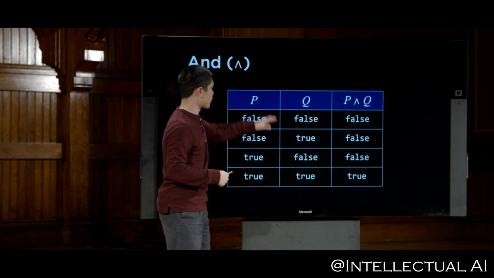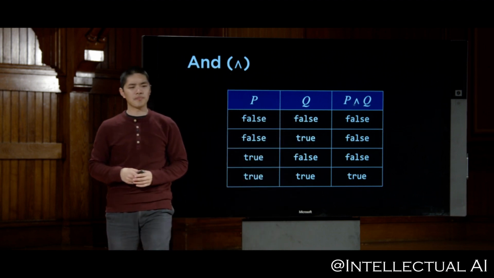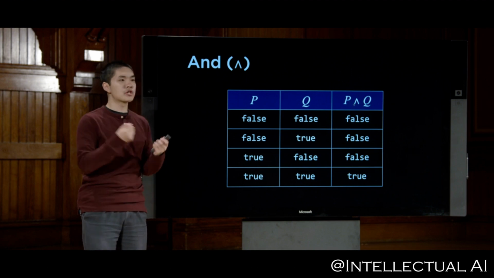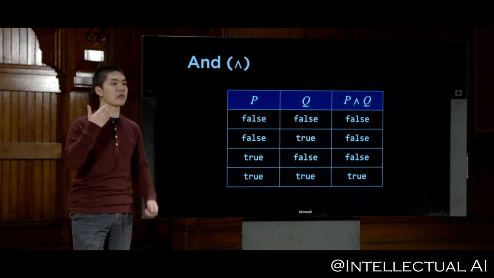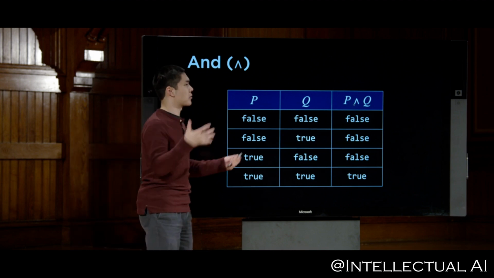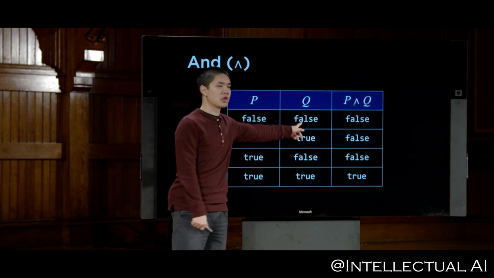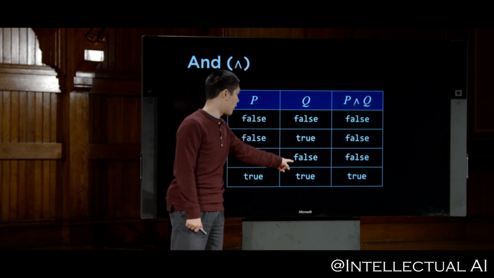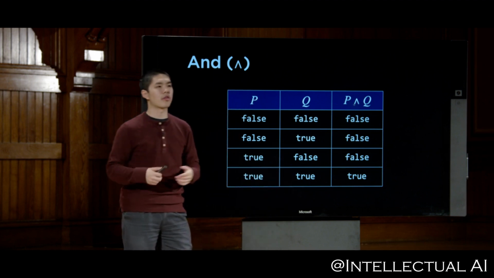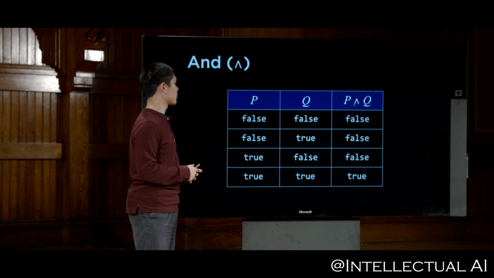And so here's what that truth table looks like. This time we have 2 variables, P and Q. When we have 2 variables, each of which can be in 2 possible states, true or false, that leads to 2 squared or 4 possible combinations of truth and falsehood. So we have P is false and Q is false. P is false and Q is true. P is true and Q is false. And then P and Q both are true. And those are the only 4 possibilities for what P and Q could mean.